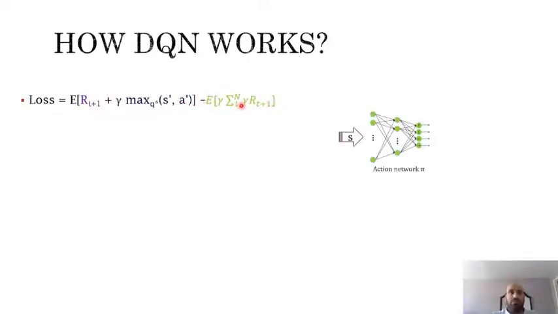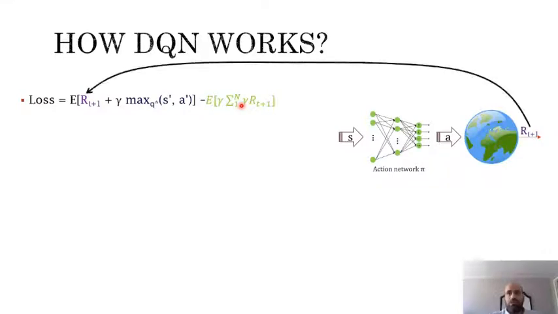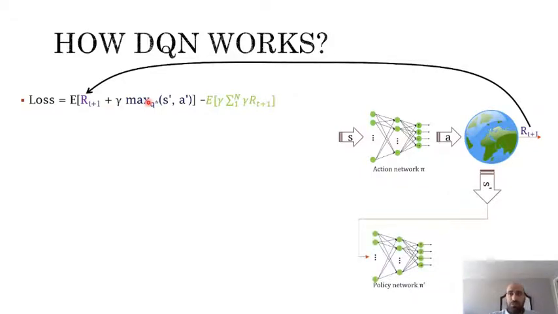Taking this into consideration, we start with an action network, apply a randomly selected state, and we get an action. This action gets applied to the environment, which generates a reward. And this reward, as you can see, is the first term in the equation here. Based on the transition of the environment, we generate a new state S prime.